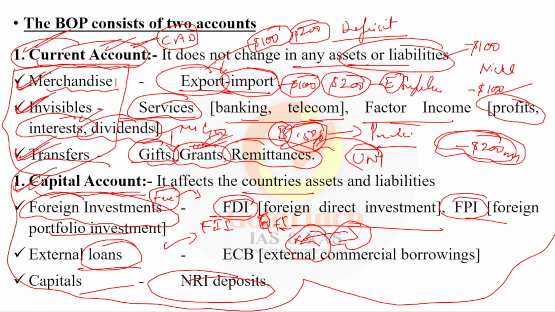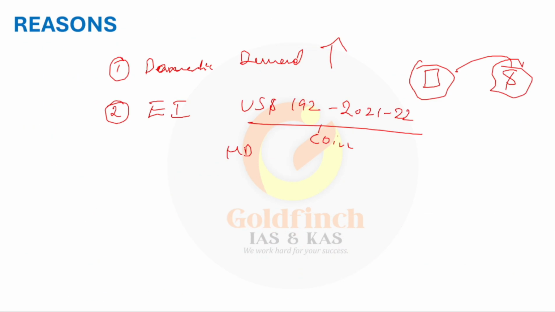You see this mercantile deficit, that is imports and exports. You got it? In that, the highest deficit, that is the $192 billion trade deficit we have. That is the mercantile trade deficit. $192 billion. You understood?